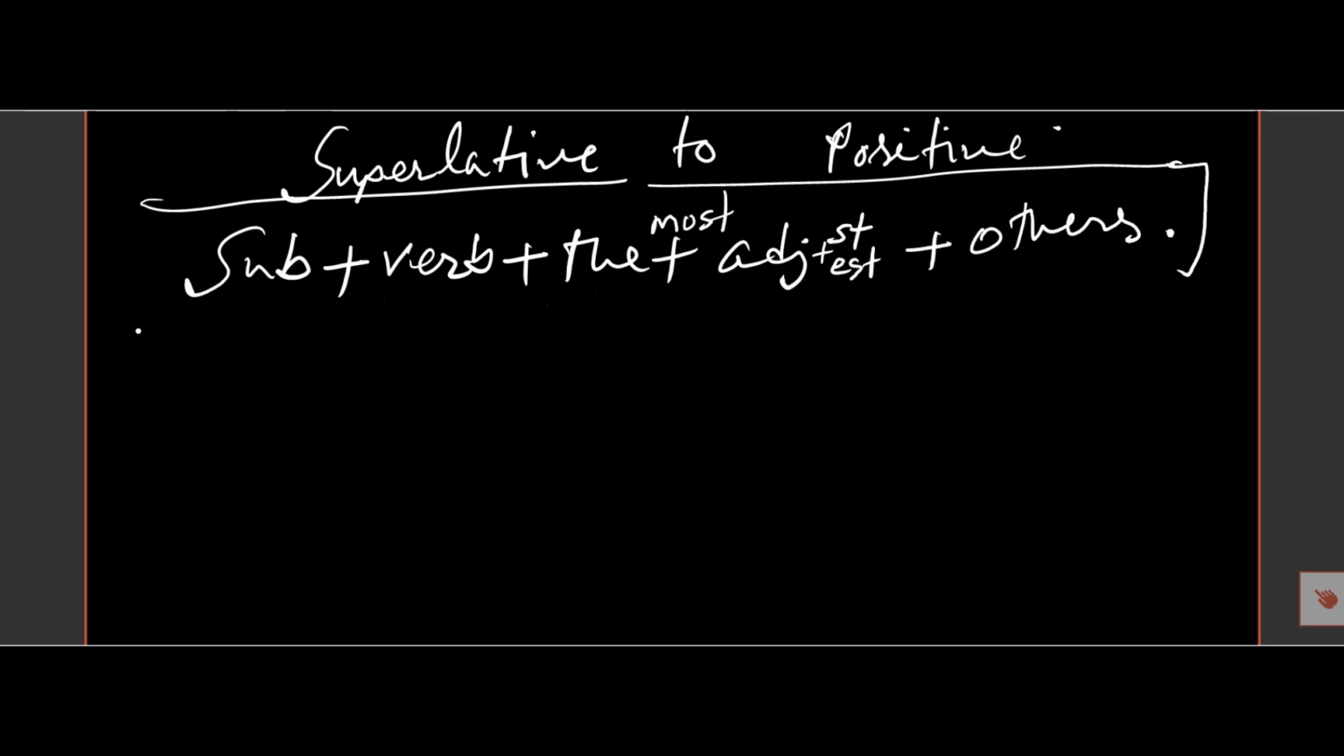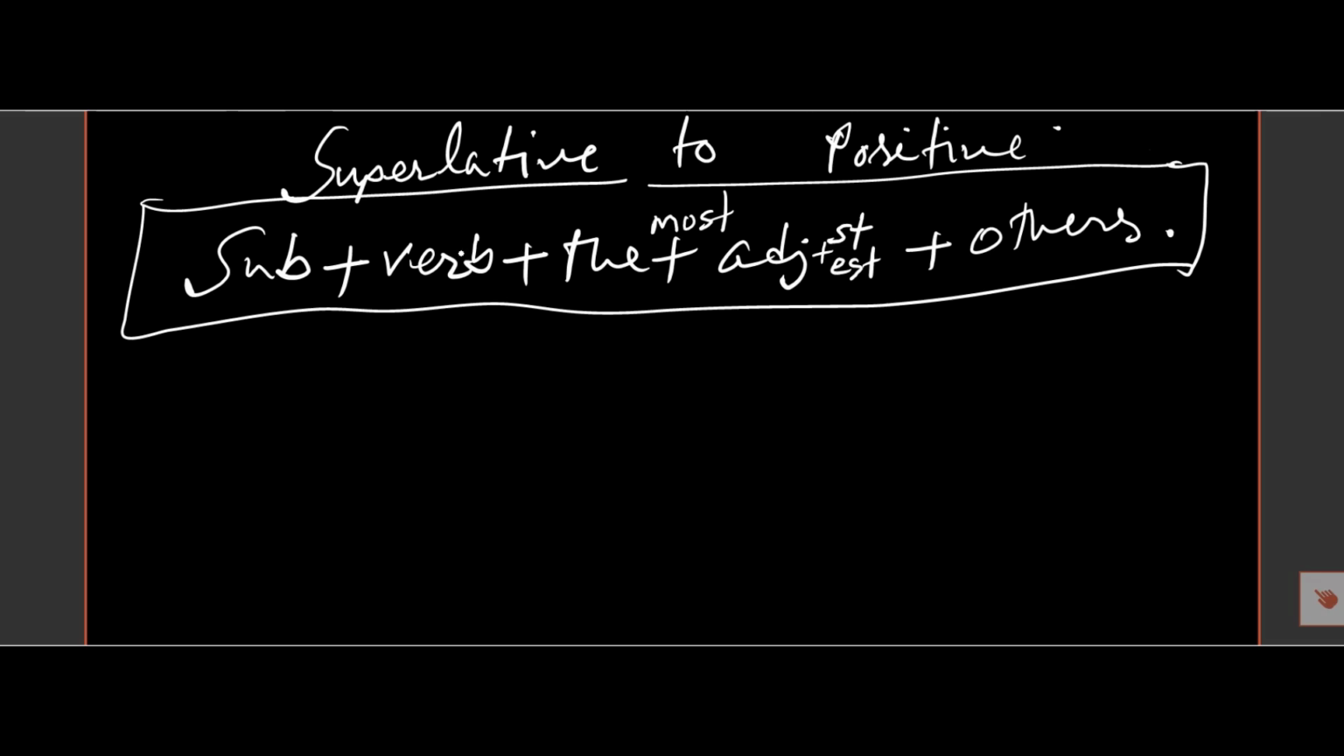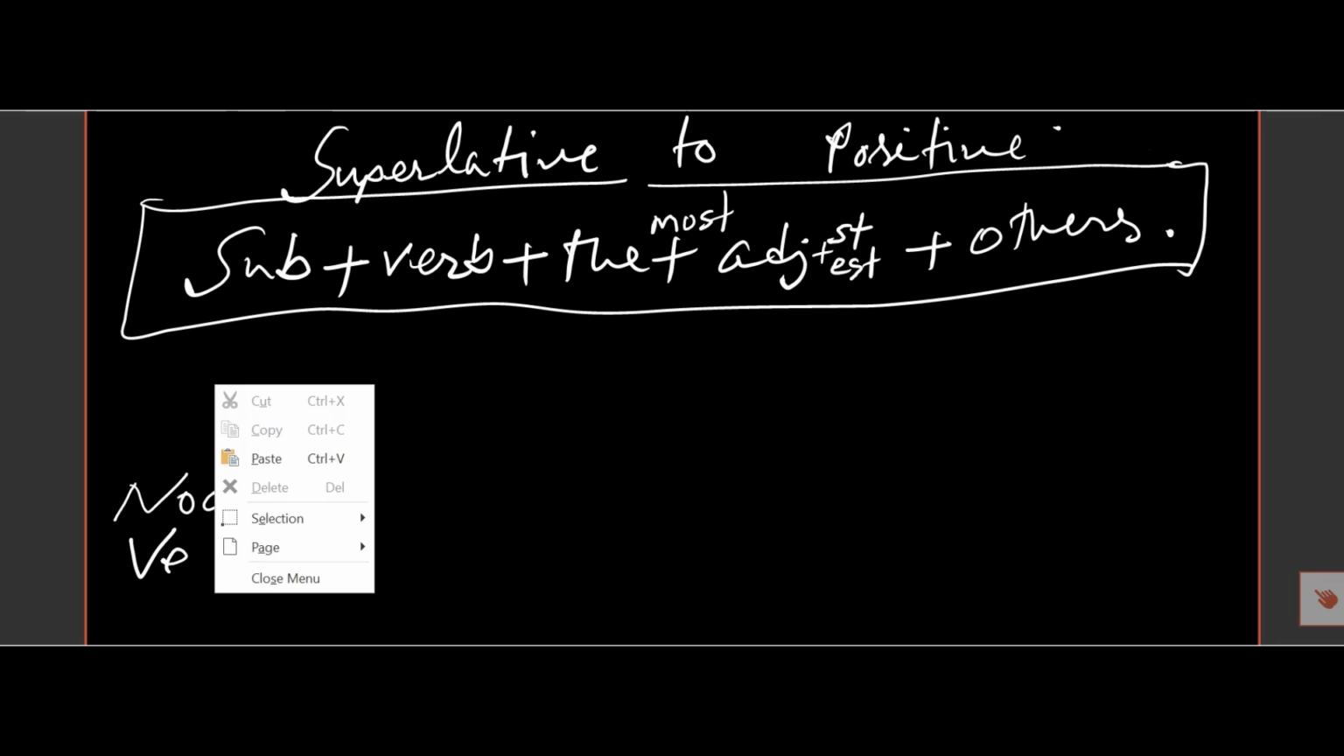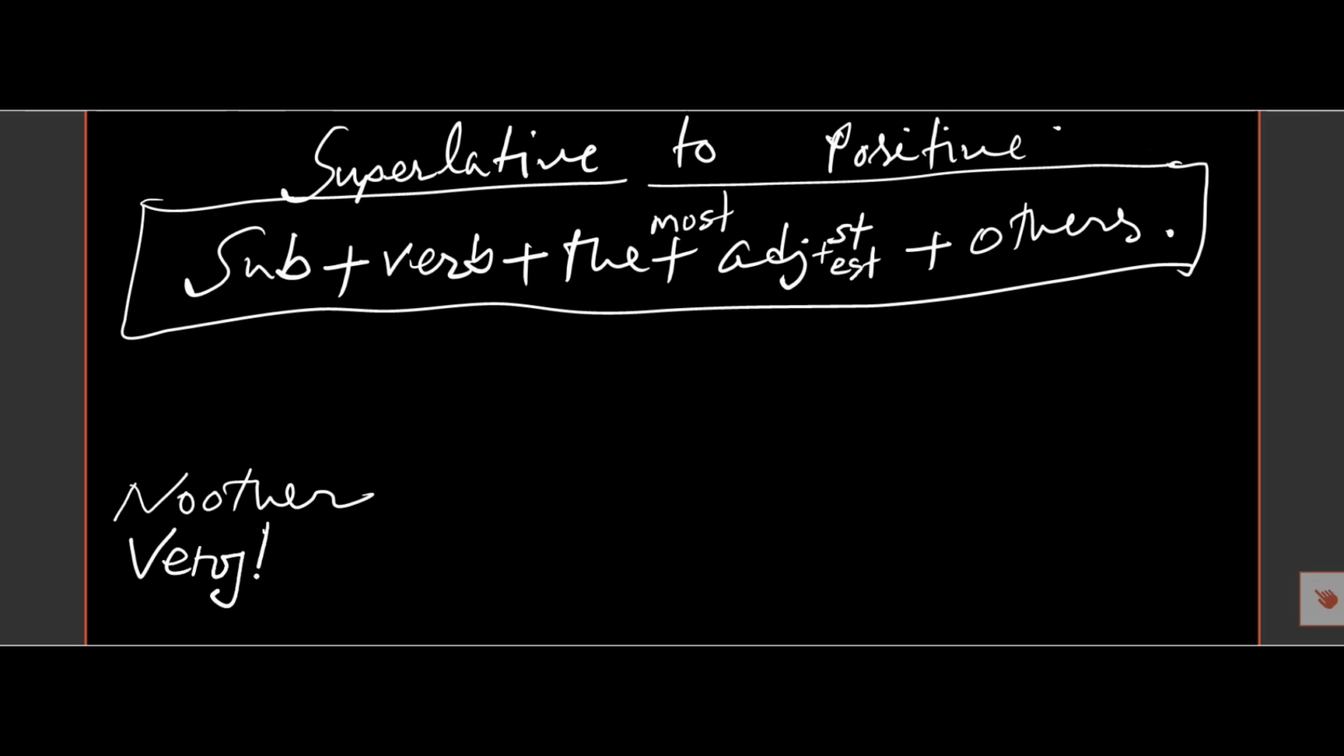So it is in the superlative degree. The structure is now in the superlative degree, and we must transform it into positive by following some rules and techniques. If we want to make this superlative degree into positive, then we must begin the sentence with no other or very few.